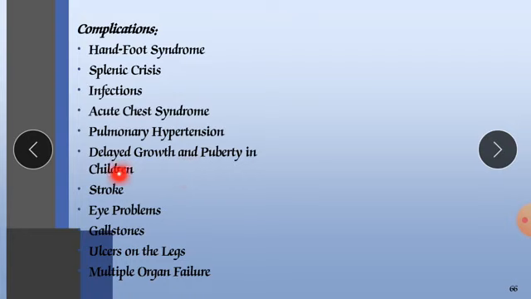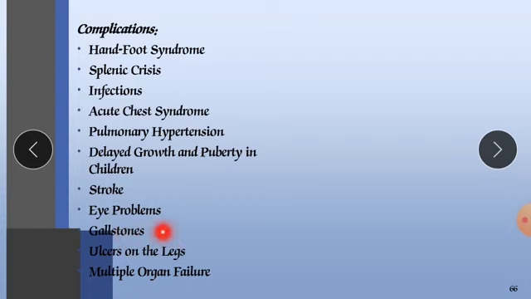Delayed growth and puberty in children. Growth is retarded due to sickle cell anemia, and puberty is also delayed. Puberty normally occurs before the age of 18, but it may occur after the age of 25, meaning it will be prolonged. Stroke may occur, and anaphylactic shock can be produced. Eye problems, meaning problems with hearing and vision, will be there.